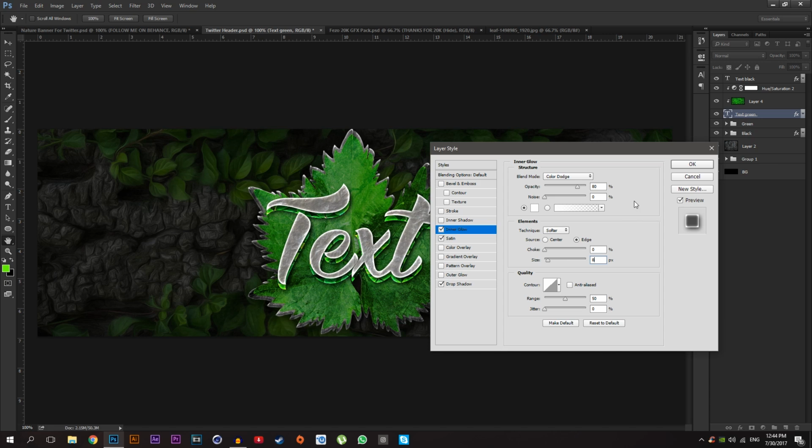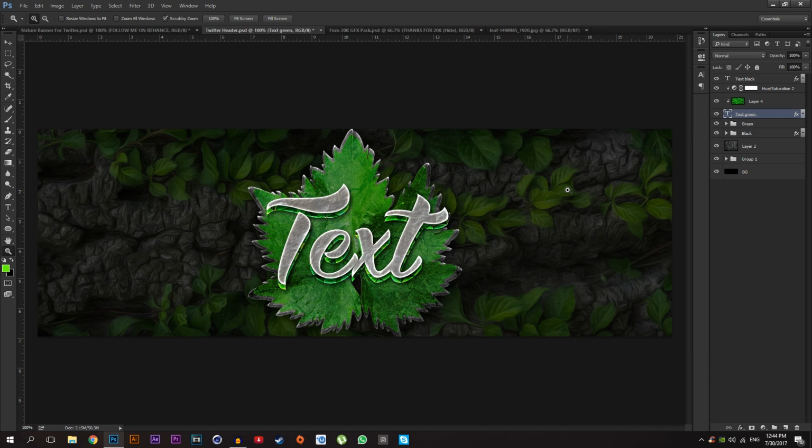8 looks good. Okay, I'm going to increase the opacity down to 85. Okay, here we go. Now I'm going to add the color correction. Just select all of this text, press Ctrl G and name it text group.